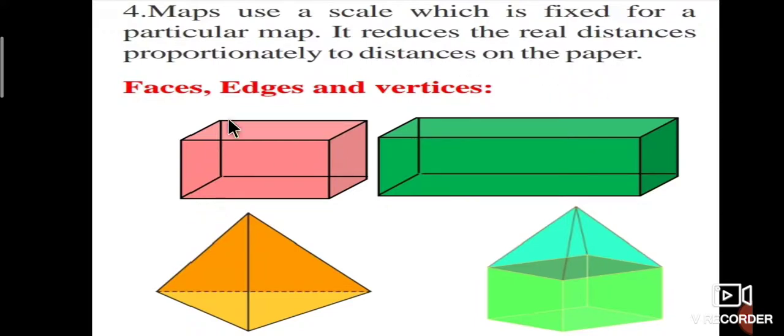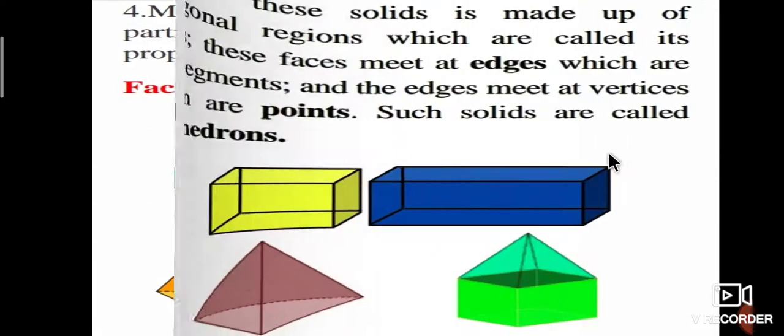Next, we shall discuss faces, edges, and vertices of the figures. Observe this one. This is the face, 1 2 3 4, and this is the face, 1 2 3 4 5 6. Like that we have to discuss the figure shapes.